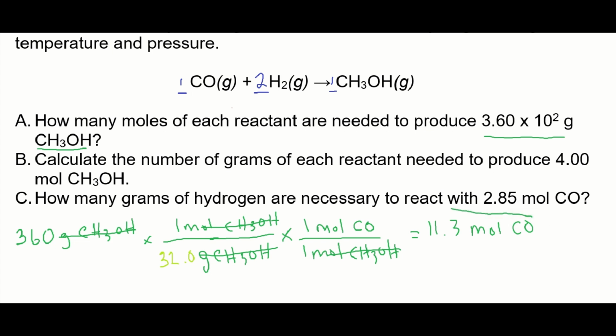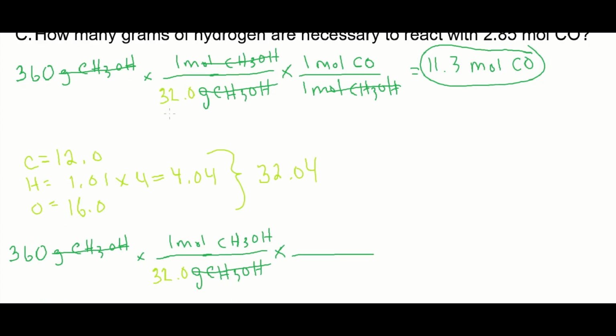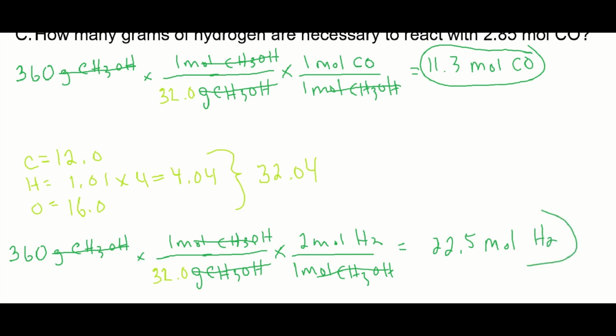Moles of carbon monoxide. Now, it asks for each reactant, so the only difference here is a 2 mole to 1 ratio. We have 2 moles of hydrogen gas. Cancel, cancel. Just going to double up 11.3. Actually, don't use your rounded numbers. Use your stored number, which was 11.25 times 2 is going to be 22.5 moles. All right, so there's your answer to part A.